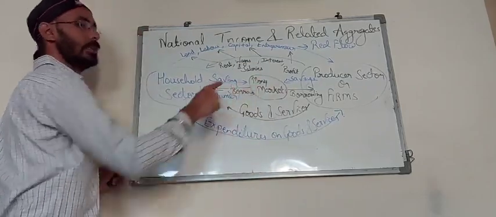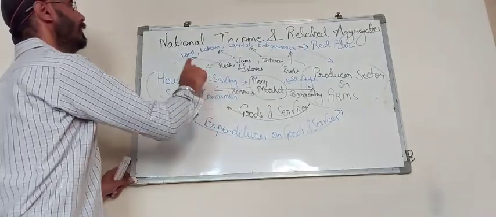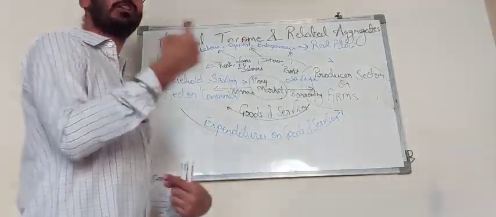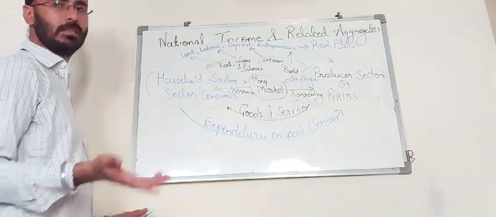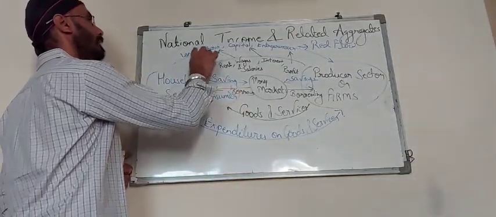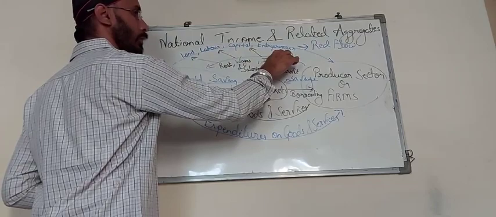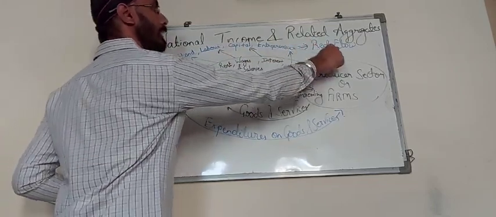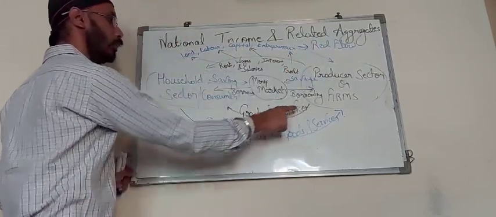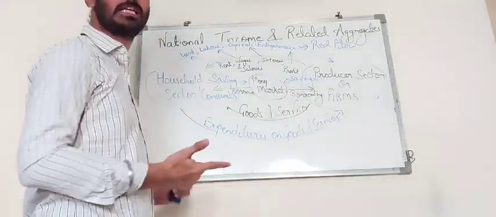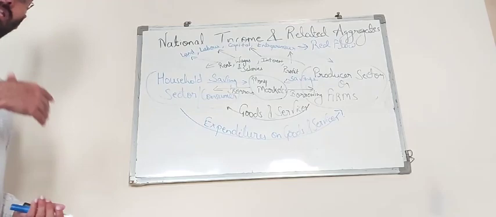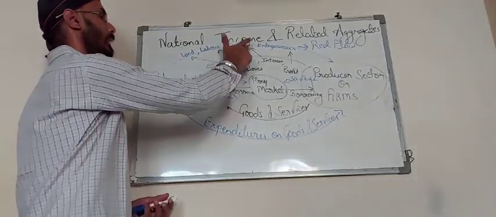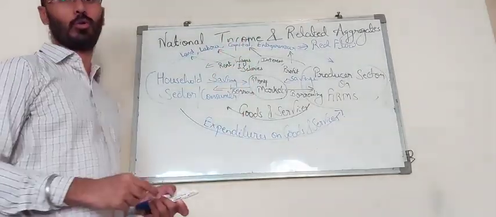And wherever there is a physical flow of things, services or goods, that is called the real flow. Land, labor, capital, entrepreneur is a physical flow, that is why it is called real flow. Similarly, goods and services are also physical products, so they are again called the real flow. So these are the real flow and these are the money flow in the economy.